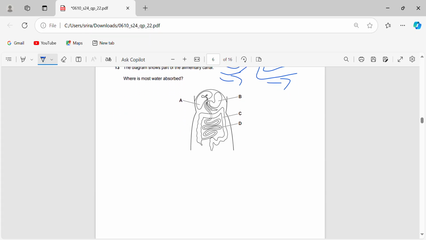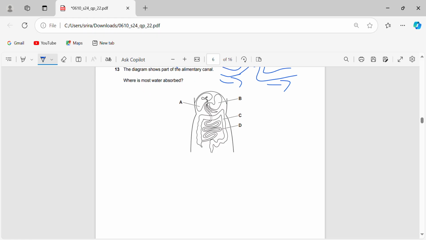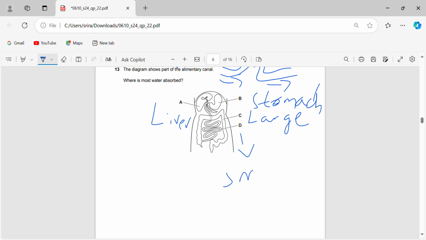So question 13. The alimentary canal. Where is most water absorbed? Okay, so let's just go ahead with this. First let's label it. A is the liver, B is the stomach, C is large, I'm just going to write large intestine, and this is small intestine.